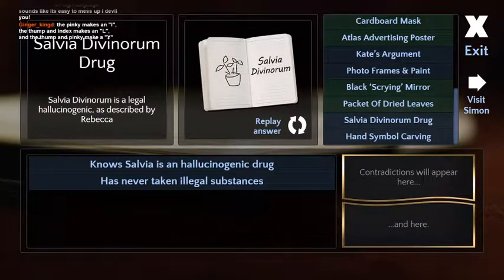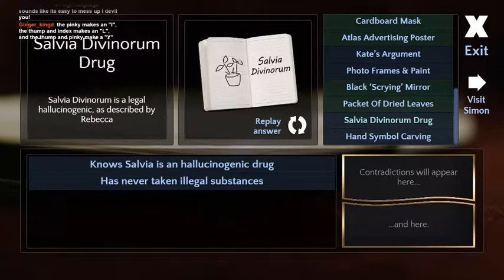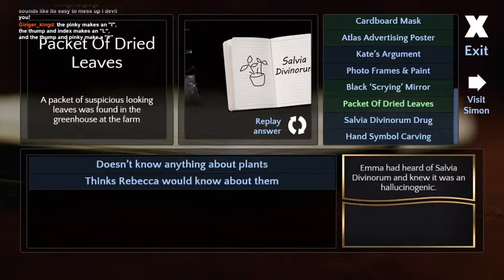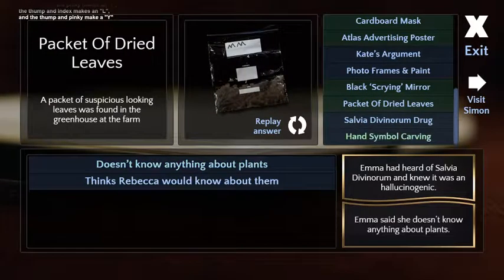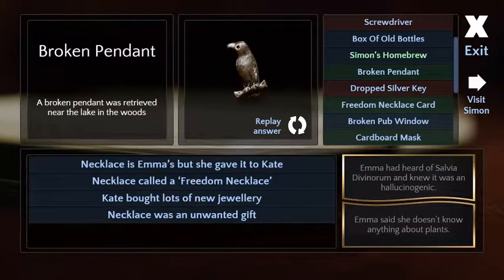She knows it's a drug. Yeah. Never taken any. Okay. Doesn't know about plants. I don't know. That was a shot in the dark. Sometimes those work. Sometimes. I'm the best at guessing randomly.